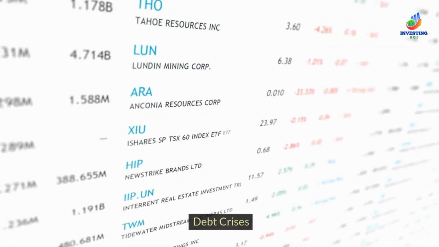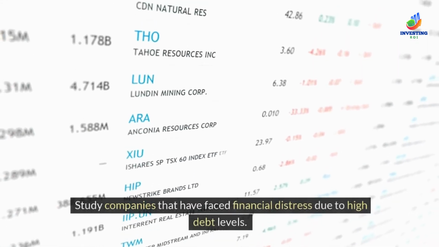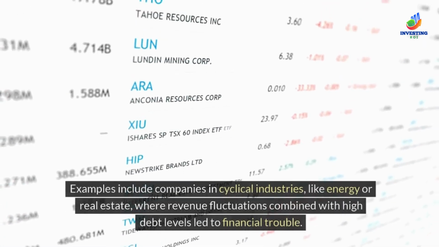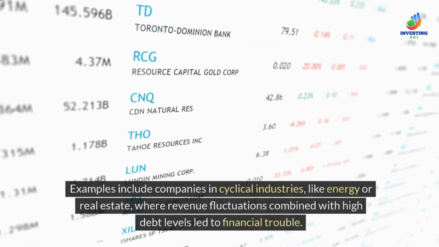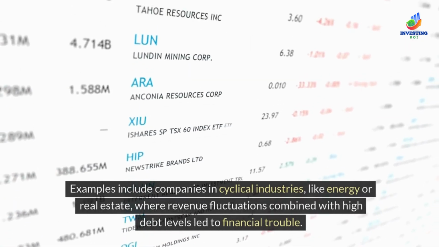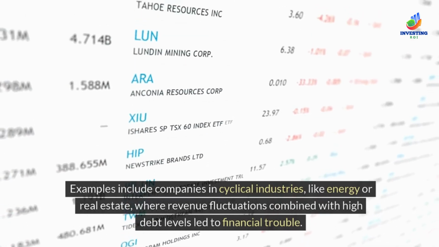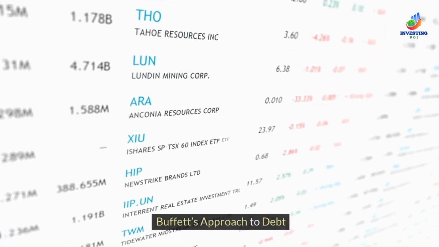Debt crises. Study companies that have faced financial distress due to high debt levels. Examples include companies in cyclical industries, like energy or real estate, where revenue fluctuations combined with high debt levels led to financial trouble. Buffett's approach to debt.